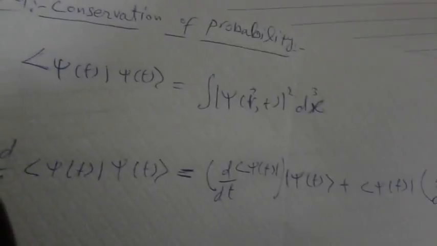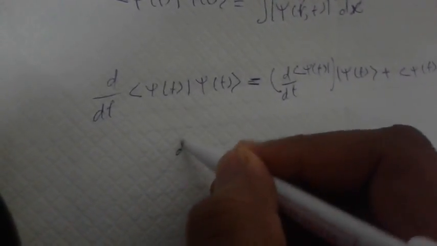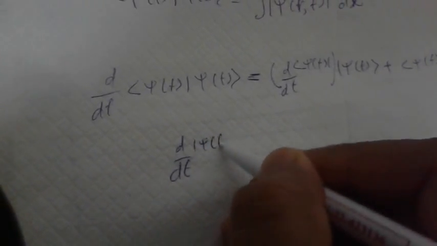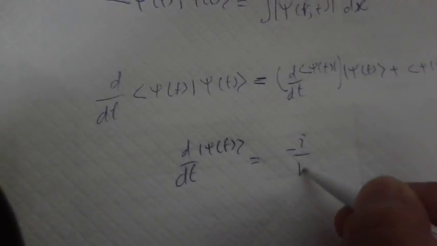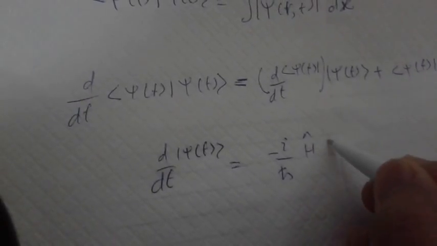And we know that the time derivative of the ket vector is equal to minus i over h-bar, Hamiltonian and psi of t.